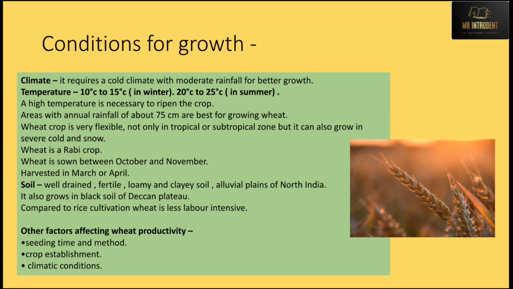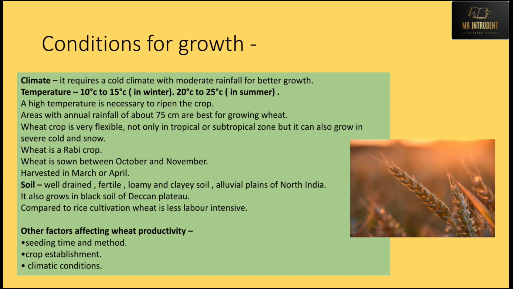Now next we see the other factors affecting wheat productivity. Seeding time and method. If the wheat seeds are not sown at the correct time, that may affect the produce or overall how the wheat production is going to take place. So it is very important that the wheat crop should be sown on time.